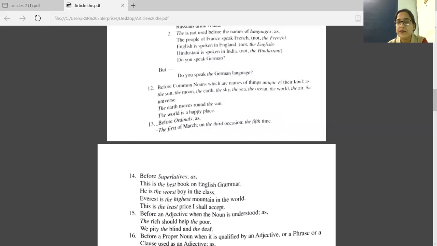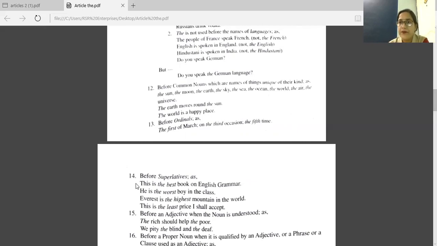Now 13th point. Before ordinals. Ordinals are the numbers first, second, third, fourth, fifth, like this. They are ordinals. If we are saying 1, 2, 3, 4, they are cardinal numbers. So before ordinal numbers, you have to use the. The 1st of March, on the 3rd occasion, the 5th time. 5th is ordinal, so before that we have the. 3rd is ordinal, and before 1st, we are writing the.